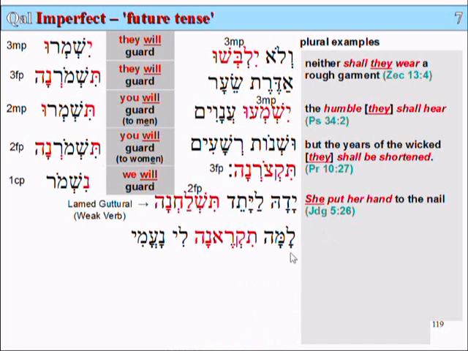Okay, this example. Lama tikrana li naami. Lama means why. Tikrana, from kara, the root here, kuf resh aleph, means call, and tikrana means you will call, and li means to me, naami.